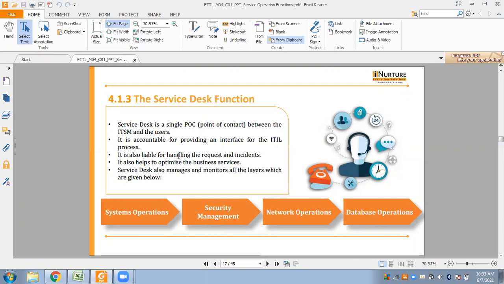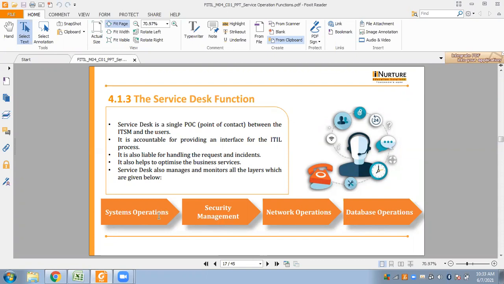Okay, it also helps to optimize the business service. It makes use of the ITIL best practices to manage the various software packages apart from ensuring that the IT services are being delivered. Okay, so these are the best practices that ensure that data is consistently delivered. So service desk also manages and monitors all the layers which are given here. We have system operations, we have security management, network operations, and database operations.